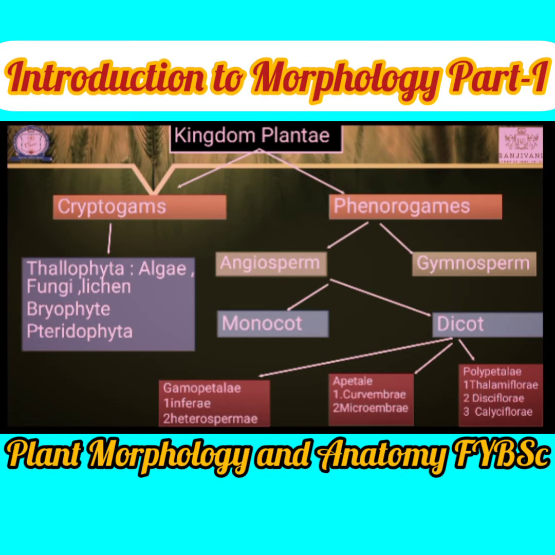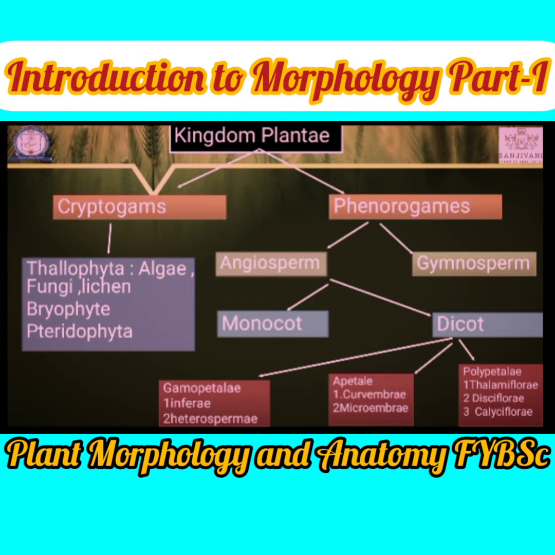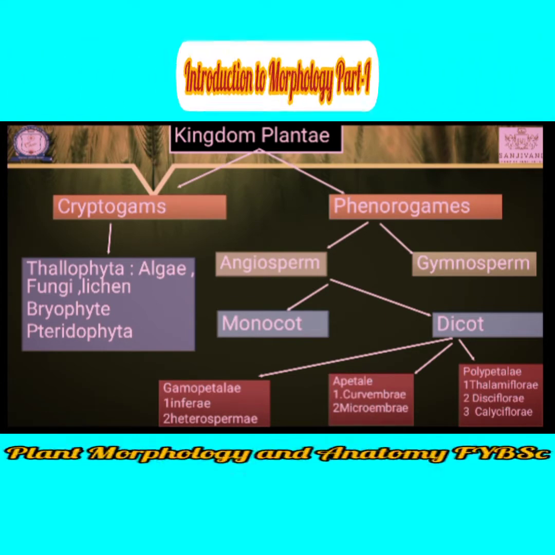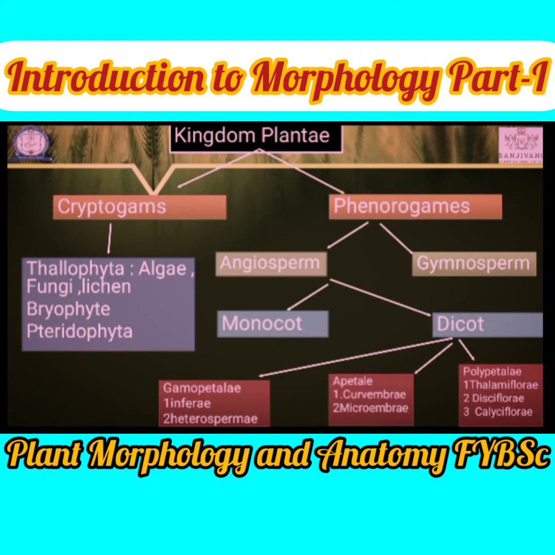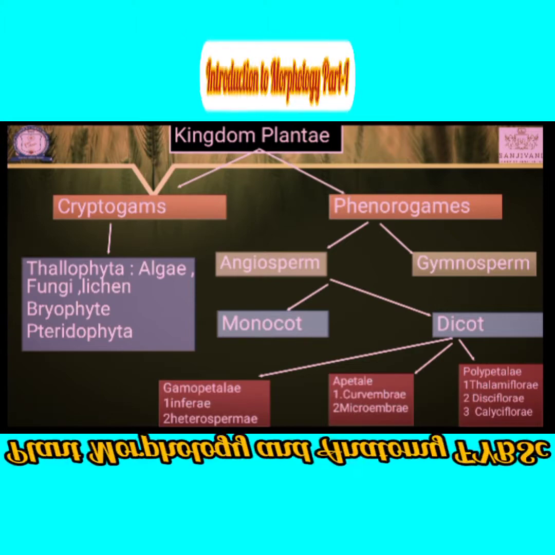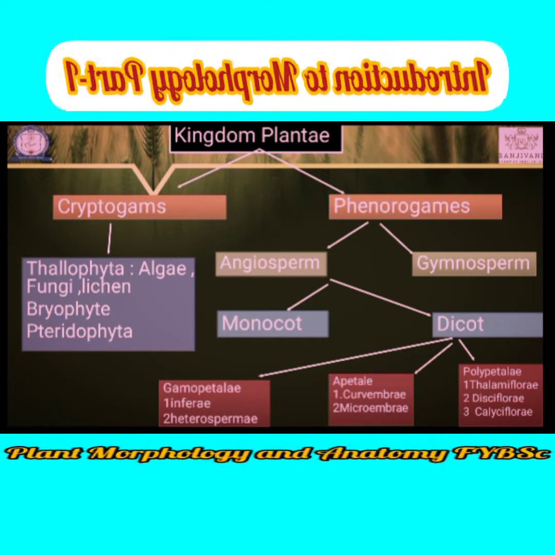Algae is thalloid. Fungi is also thalloid, but one type of nutrition is added, that is decomposition. Then from the fungi, next is lichen, a combination of algae and fungi. Then the next evolutionary stage is the bryophyte.